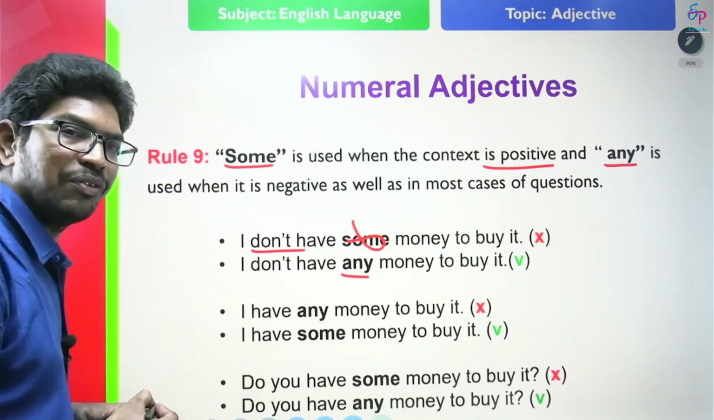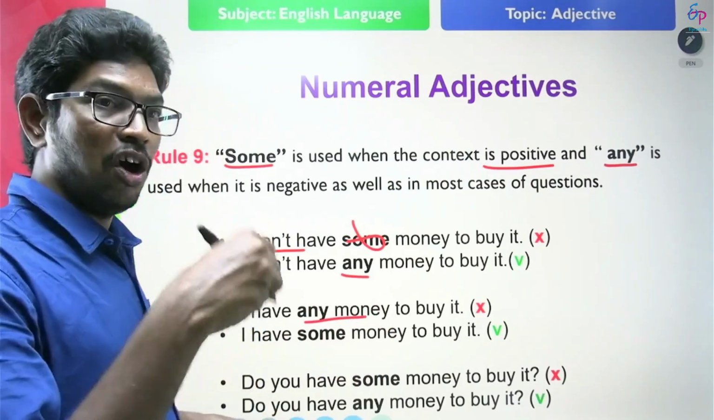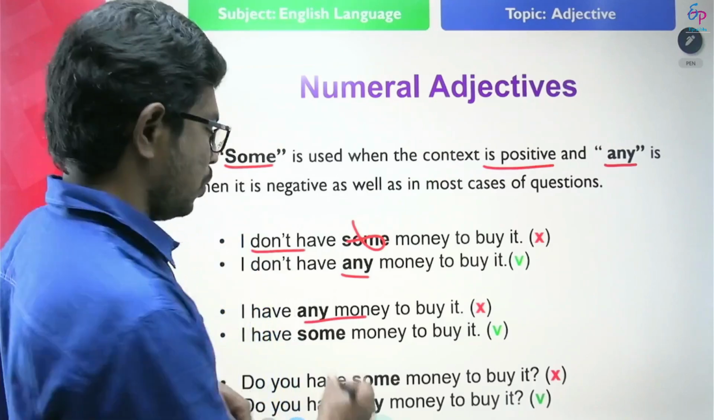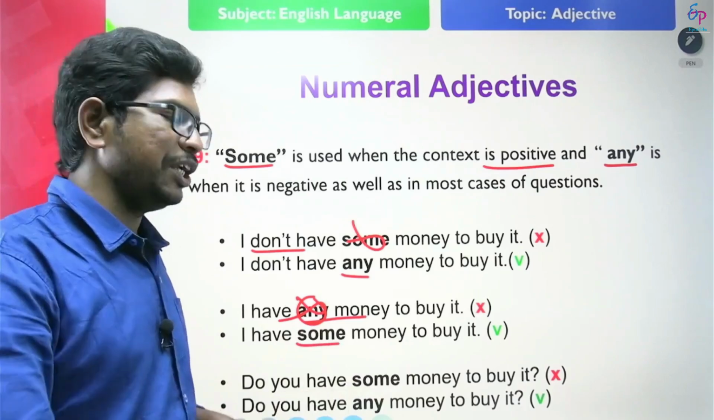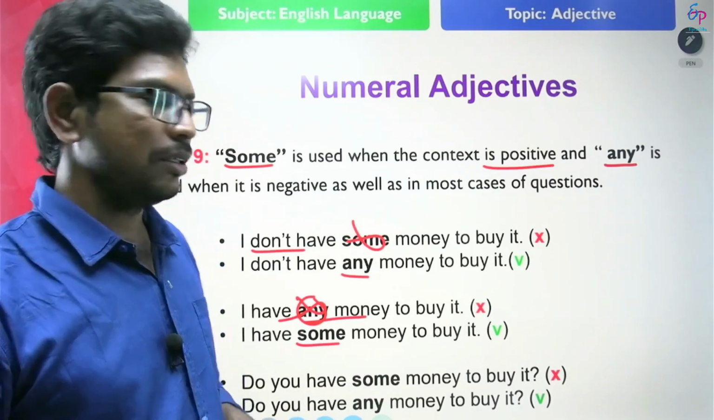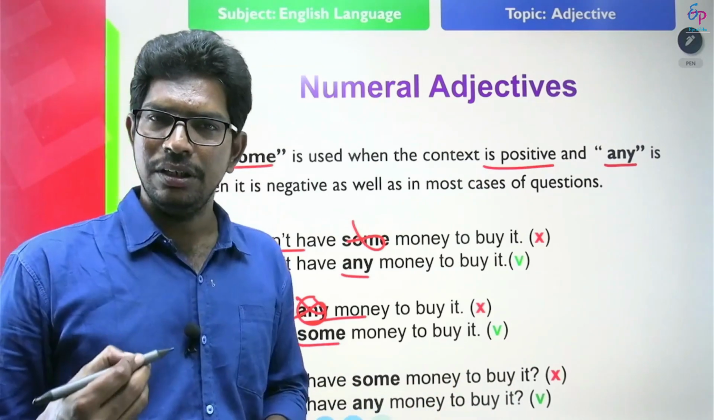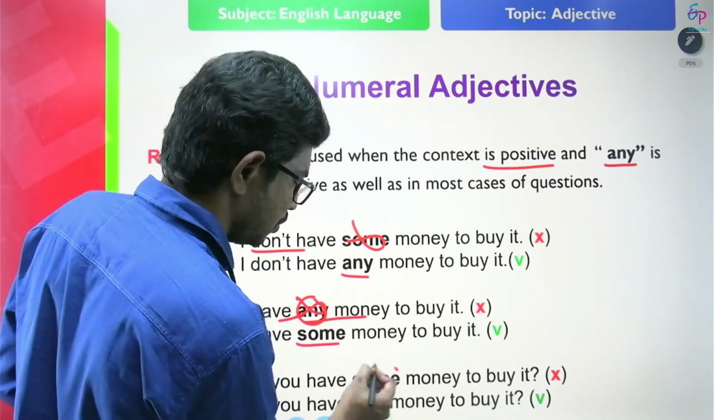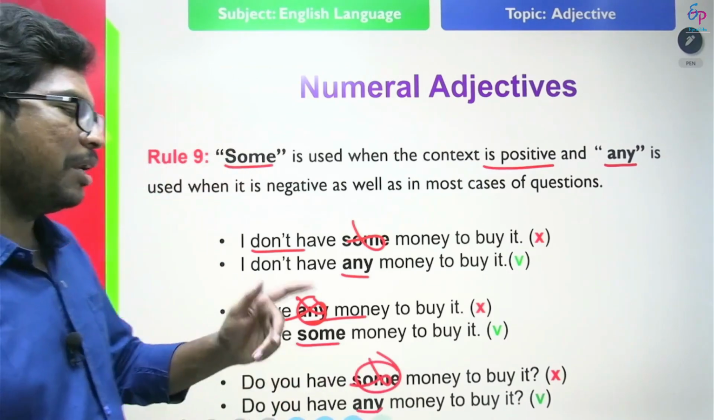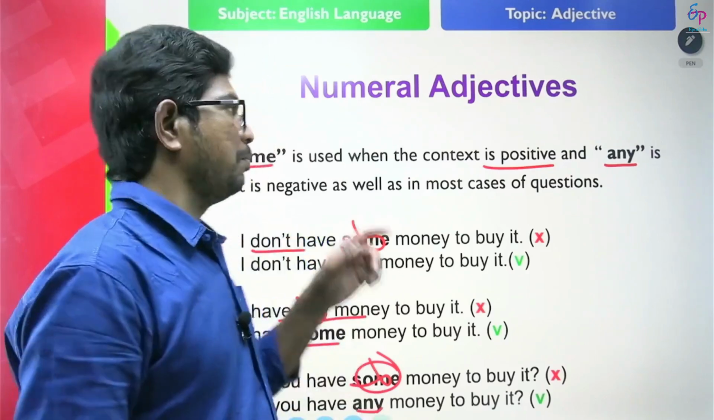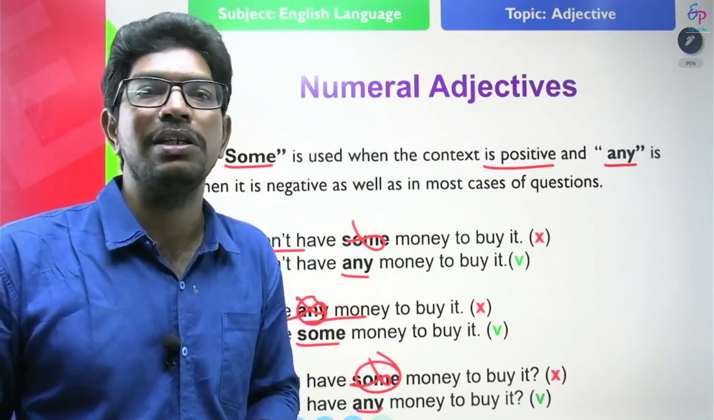Look at another example and find out the error. I have any money to buy it. I have means it is indicating a positive idea. So any is not used in positive sentences. We use only some. So I have some money to buy it is correct. Look at another example. Do you have some money to buy it? In interrogative sentences we should not use some. We use only any. So do you have any money to buy it is correct. Some is used in positive sentences, whereas any is used in negative and interrogative sentences.